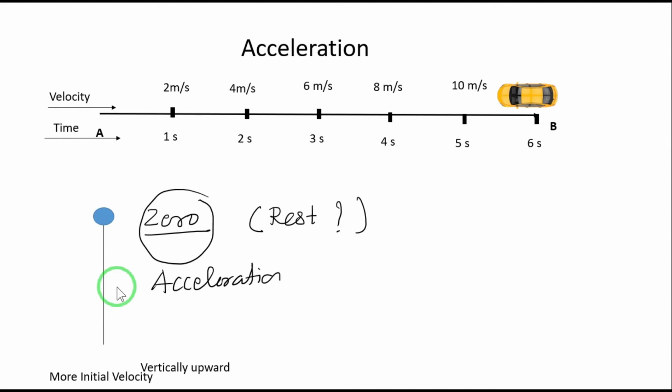So this is a very good example that though the velocity is zero at this point, it is still going to fall down. After 1 second, its velocity increases, and in the next second it will still increase, and therefore acceleration is possible.